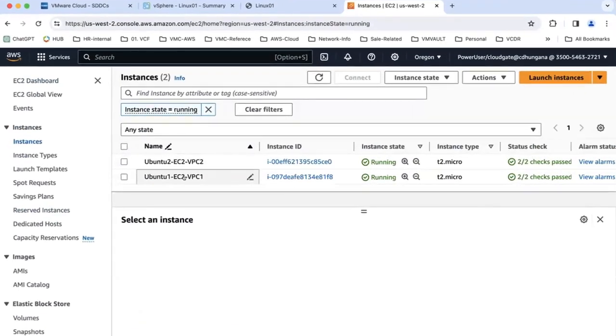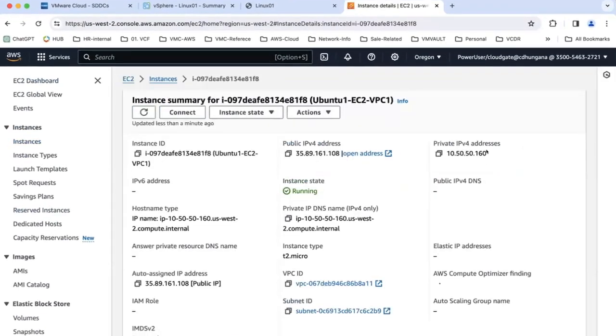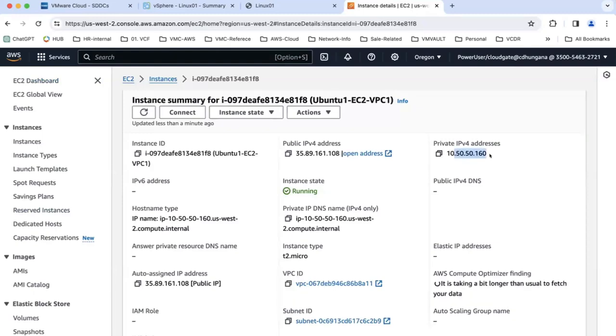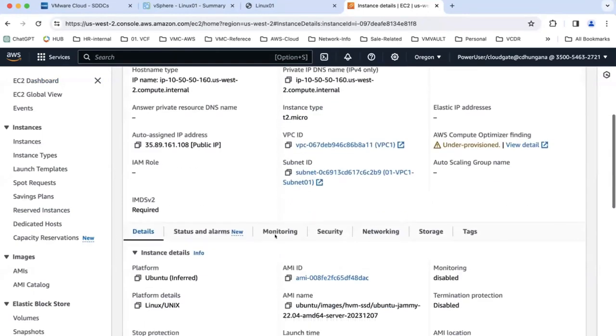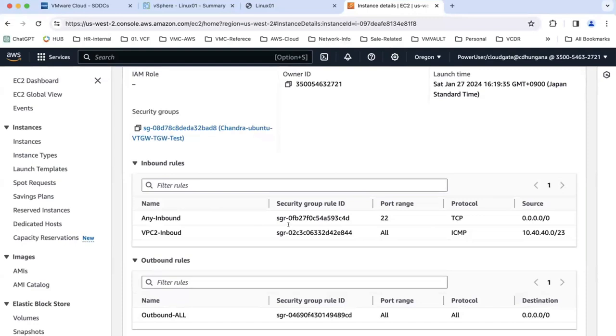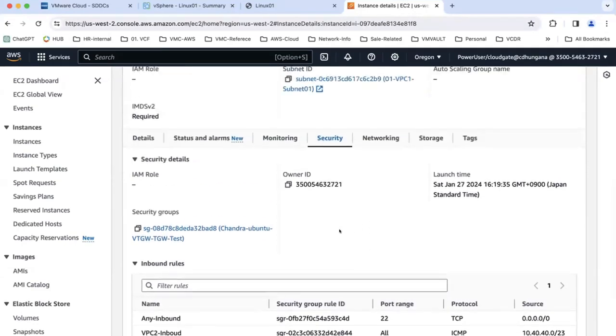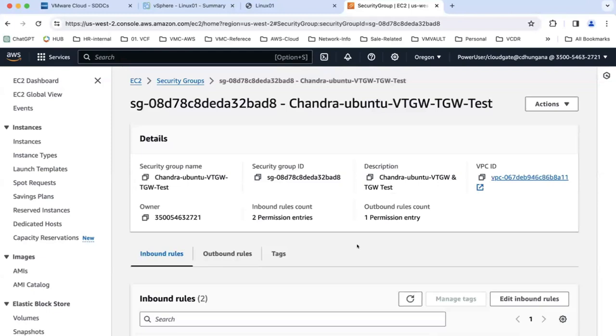One of the VPCs. In my case, for example, let's take VPC 1. I click on the instance. This IP address is the 50. This one, right? If we go and look at the security group, we didn't have the incoming from the SDDC, right?